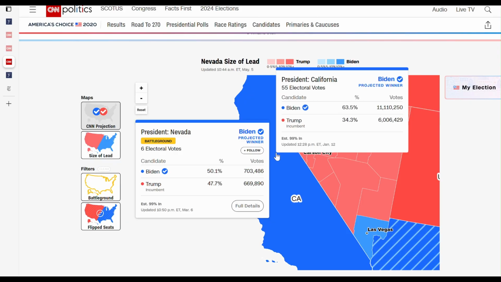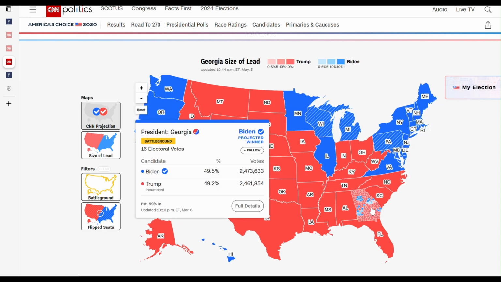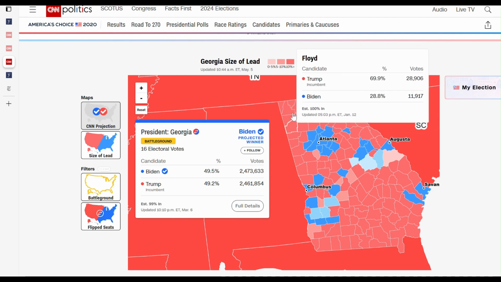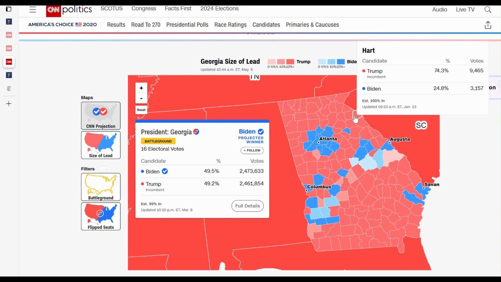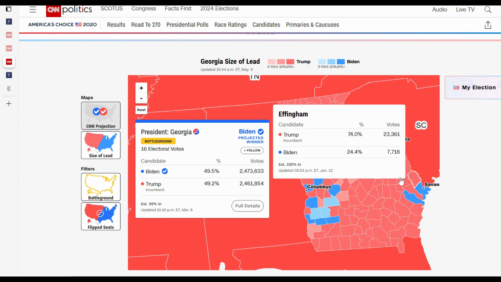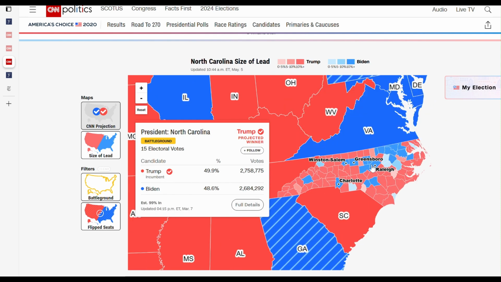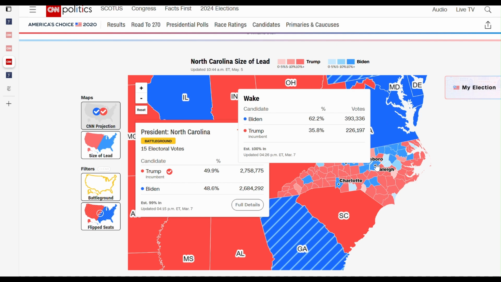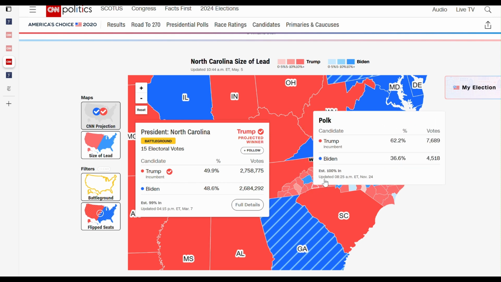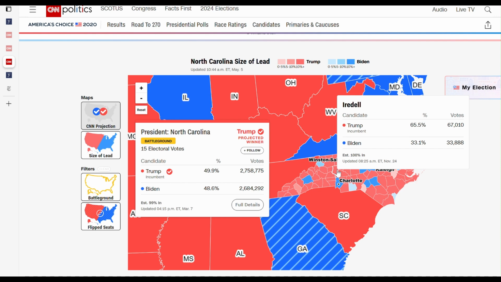Then if you look at the southeast, the states of Georgia and North Carolina, really, despite having some big urban areas like, for example, here, Atlanta and its suburbs, those states are really more rural than the other states that we just seen. There is much more red here. There's small but important rural white counties right here, and also in the state of North Carolina, despite having the so-called tech triangles here with the cities of Raleigh, Durham, Chapel Hill. Again, if you look at here, there's a big rural population, and if you go in the land here, big rural population, white population, small counties but really important.